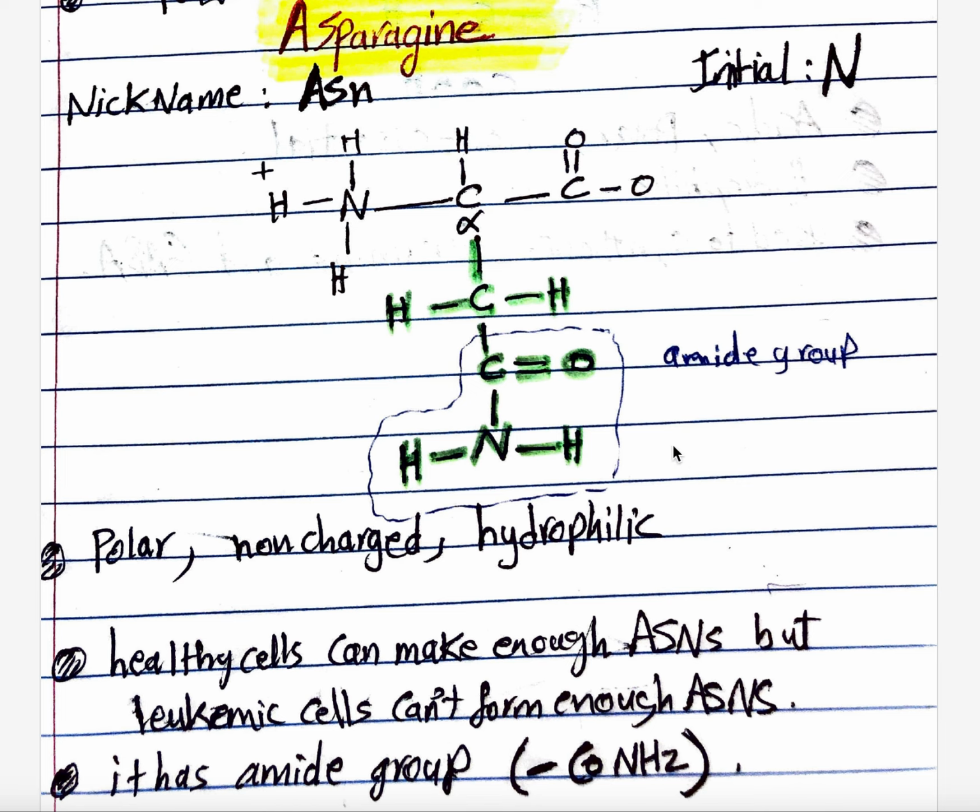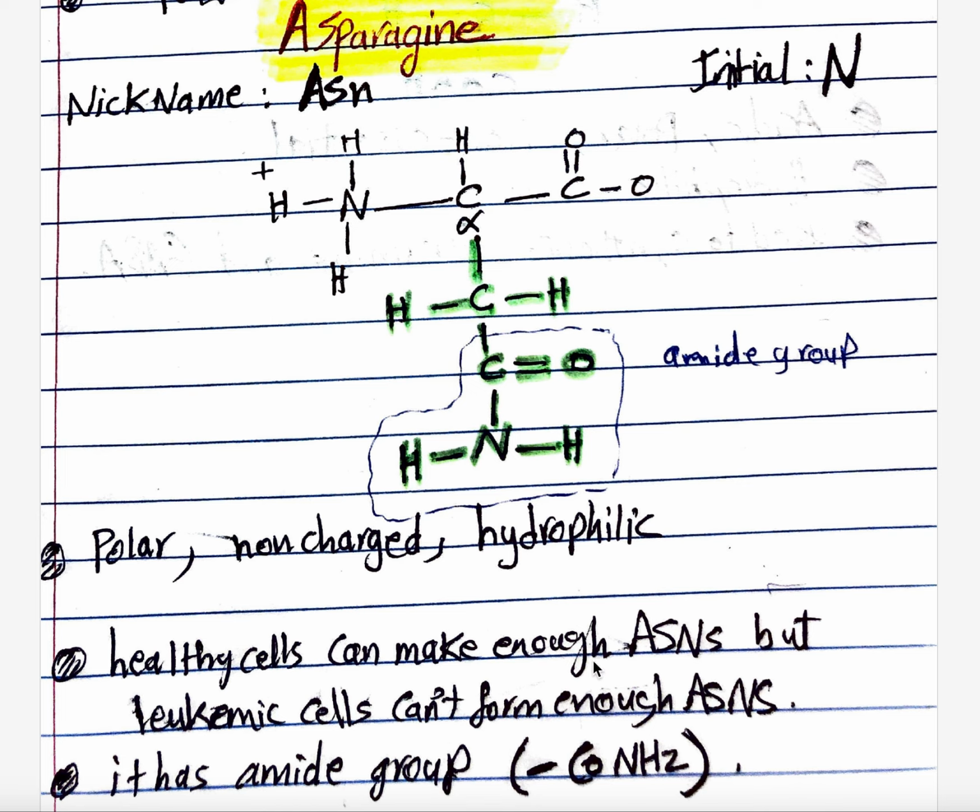And you know what is important about the amide group? It can form hydrogen bonds, as well as the central carbon. So we can say asparagine and glutamine are both hydrophilic, both polar and non-charged. It's polar and hydrophilic because it forms hydrogen bonds. Non-charged, there is no charge here.